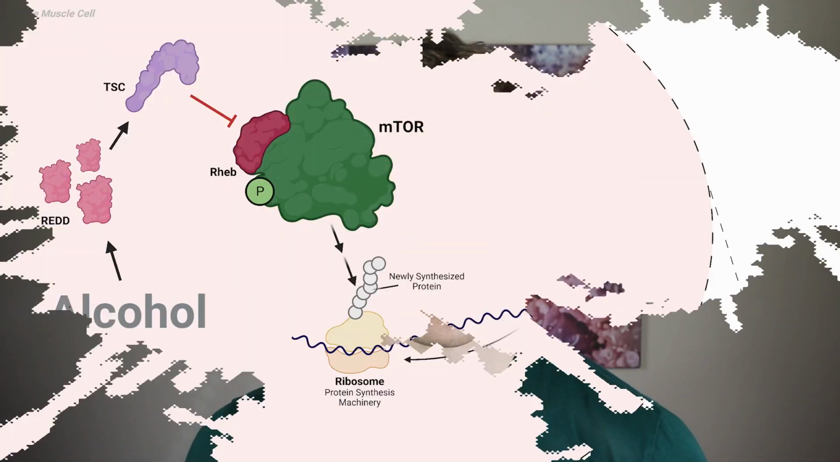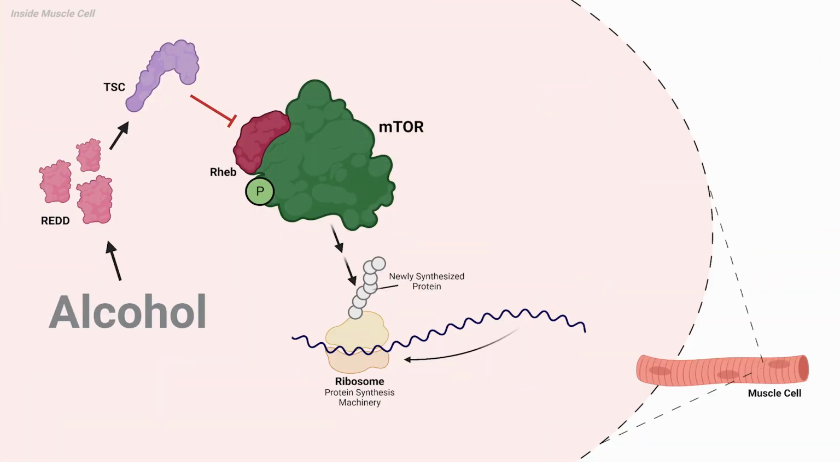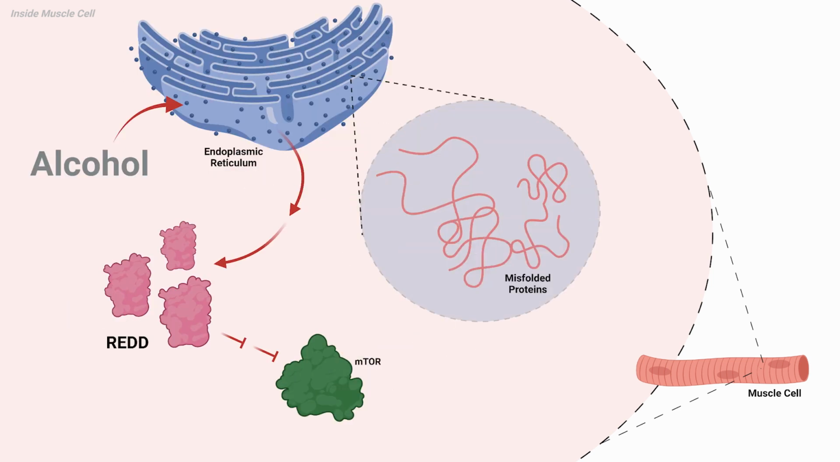Now, allow me to introduce one more molecule, REDD. Alcohol seems to increase the amount of REDD production by the cell, and REDD stimulates TSC. Clearly, this then means more TSC activation by REDD leads to less Rheb function on mTOR and less downstream protein synthesis drive by mTOR. It seems that alcohol may stress the cells in such a way that they produce too many misfolded proteins, or junk proteins, creating cell stress that needs to be fixed.